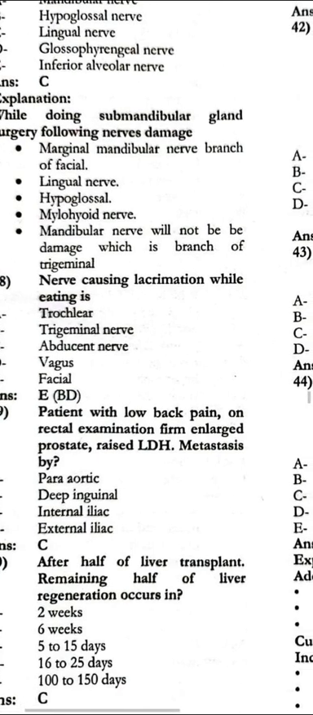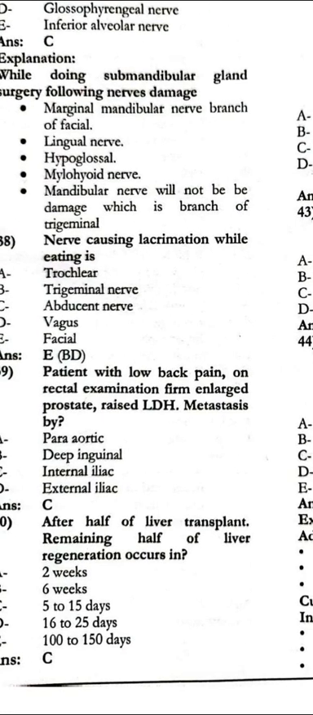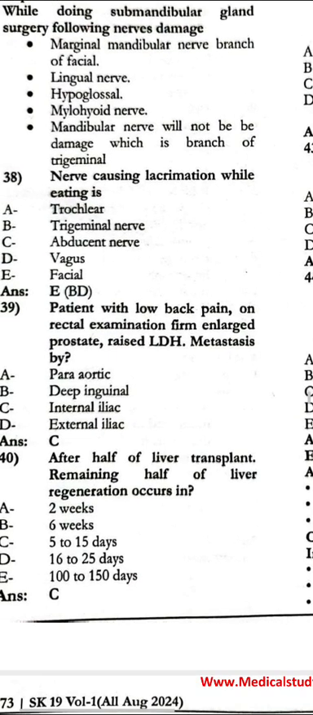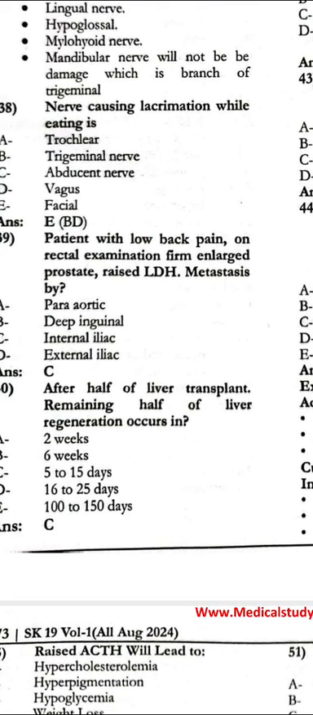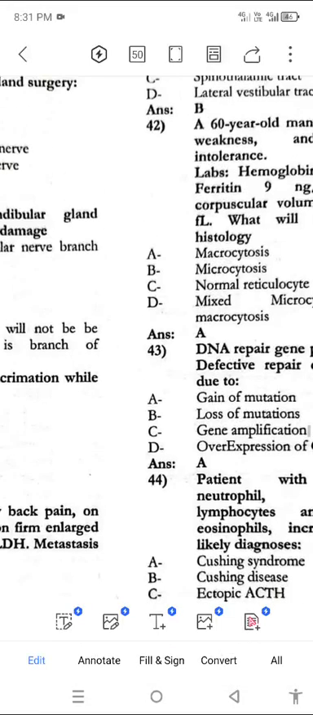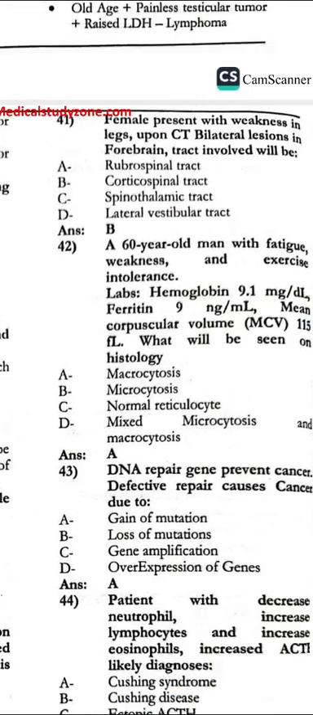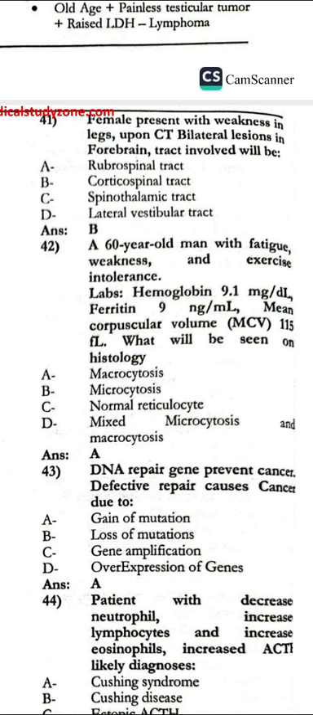is the facial nerve. A patient with lower back pain; on direct examination, a hilar posterior nasal edge metastasis is by the internal iliac. After half of the liver transplant, the remaining half of the liver regeneration occurs in 5 to 15 days. Next, 41: a female presents with weakness of the legs. Upon CT, bilateral forebrain tract involved would be the corticospinal tract.